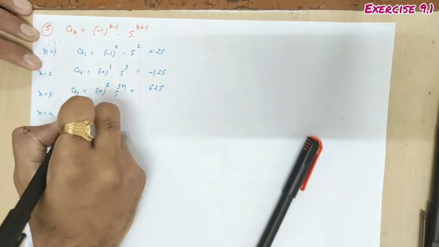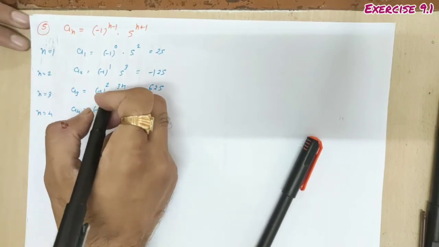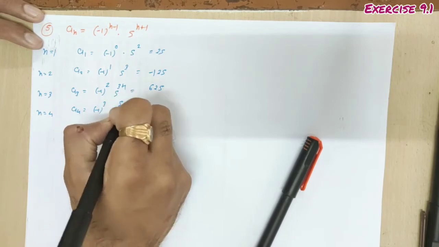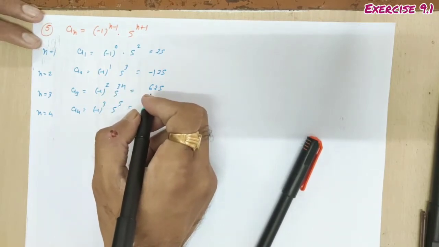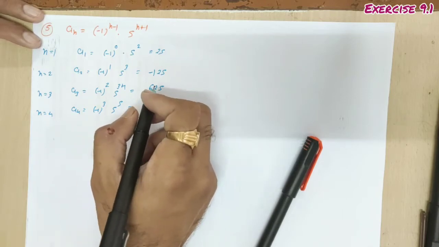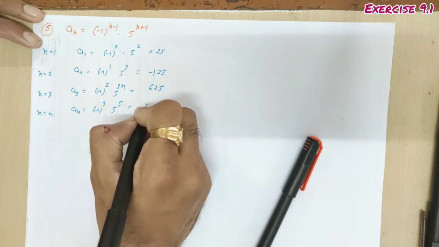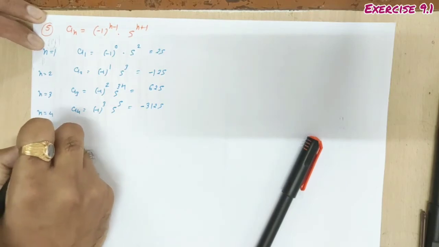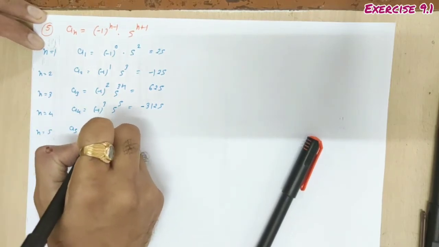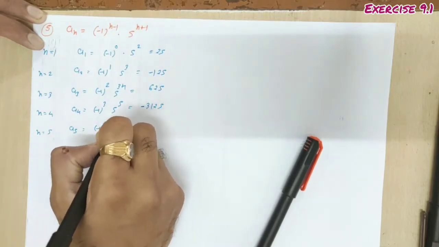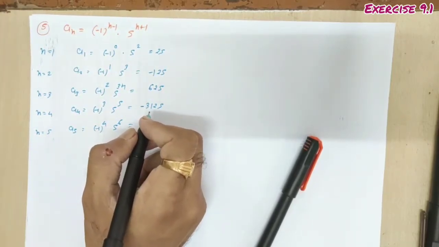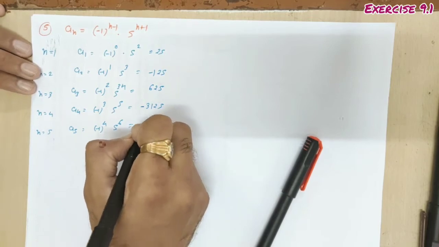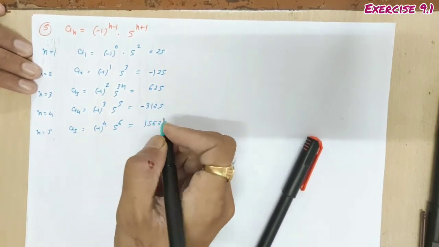N equal to 4, a4, so it's a minus 1 raised to 4 minus 1 3 और a 5 raised to 4 plus 1 5 आएगा। so 5 raised to 5 क्या होगा, करो मल्टीप्लिकेशन, 625 into 5 3125 और ये माइनस आएगा। n equal to 5, a5 minus 1 raised to 5 minus 1 4 और ये 5 raised to 6, अगेन 3125 को 5 से मल्टीप्लाई करो, प्लस आएगा 15625. डन.